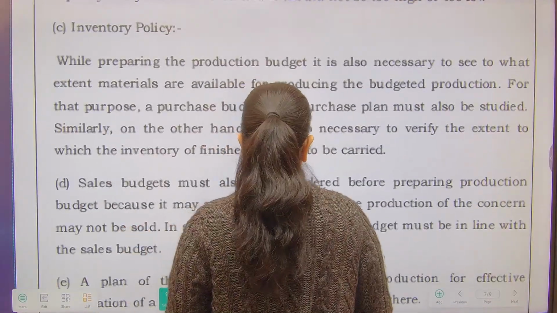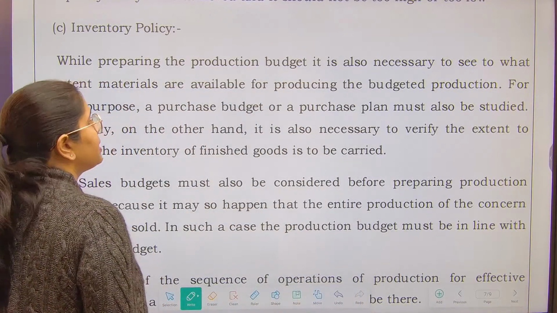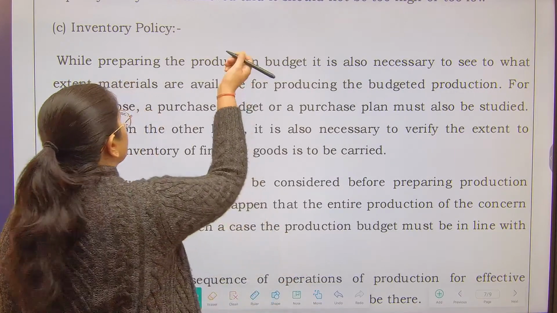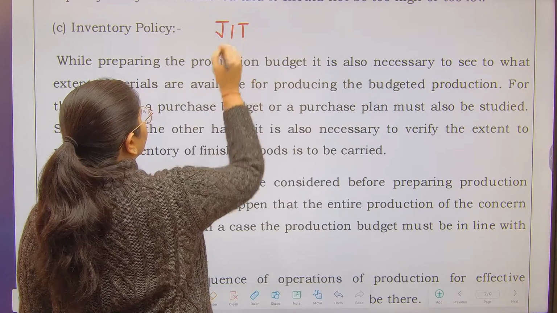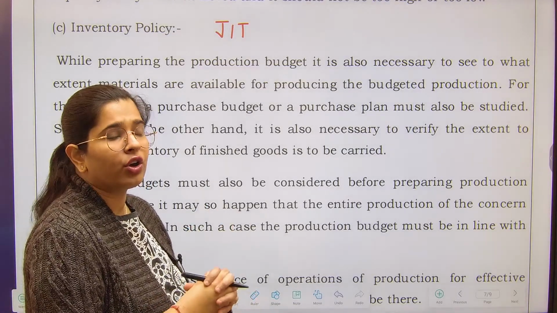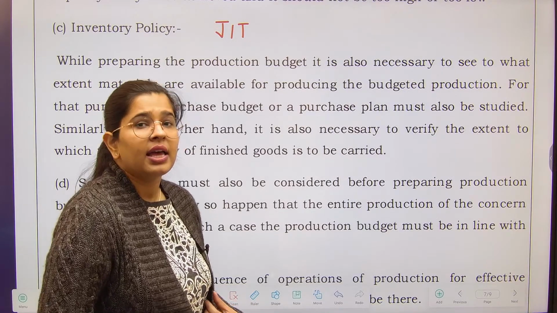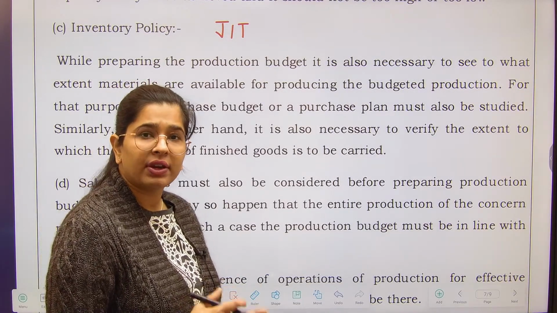Next is inventory policy. What is the inventory policy your business has? See, there are many kinds of inventory policy. One very prominent one is just in time. If your factory or organization follows the practice of just in time, that means you do not believe in keeping stocks of inventory.